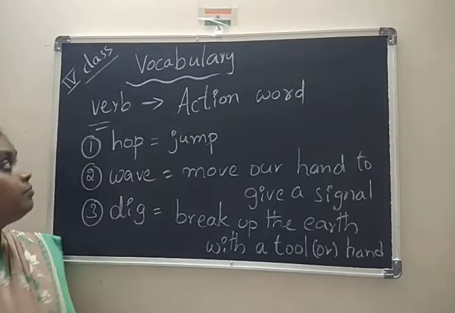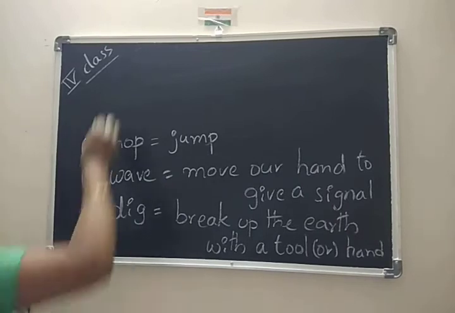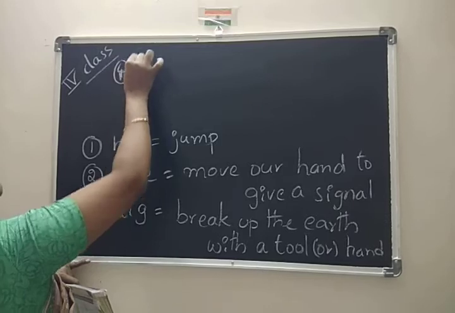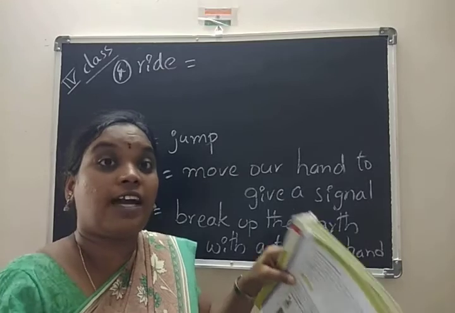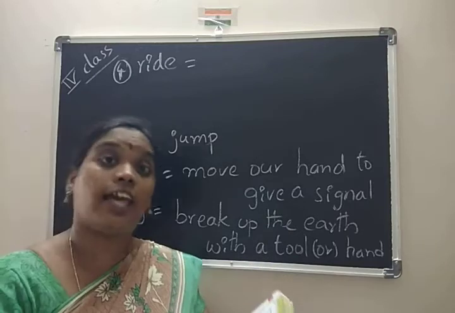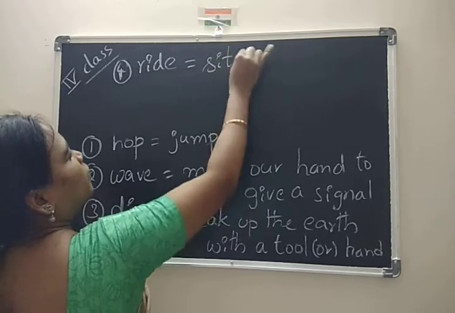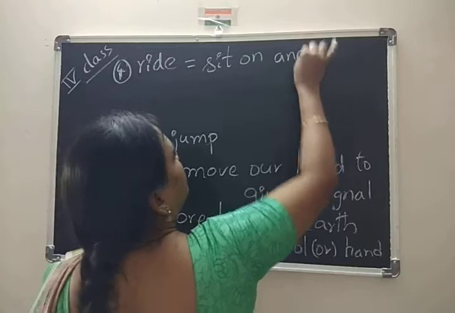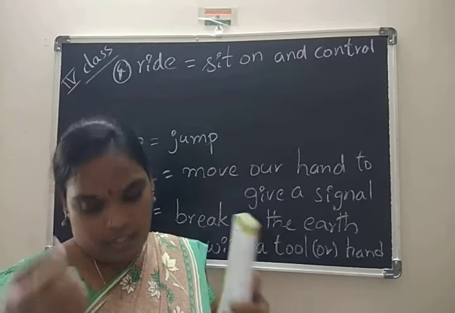Now ride. Ride means riding a bicycle. We have to balance the vehicle, control the vehicle. That is an action. That is also an action only. So we can sit on and control it, and control that vehicle or machine that we have in our hands. Okay.